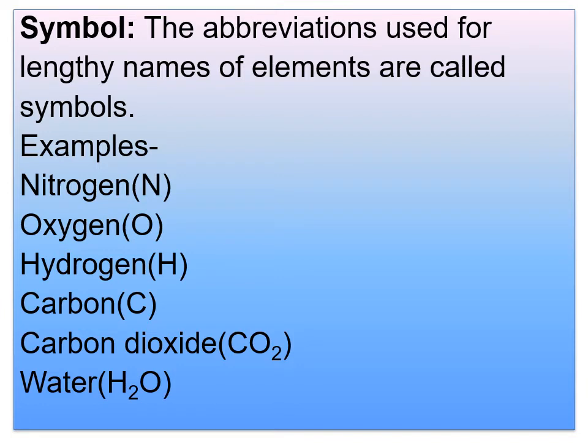Like that, when you go with chlorine, H we already have for some other thing, so we go with the next letter: chlorine, Cl. When you go with cobalt, it is capital C, small o: Co. And carbon monoxide means both capital C and capital O: CO. Like this, we can write the symbols of different elements and compounds.